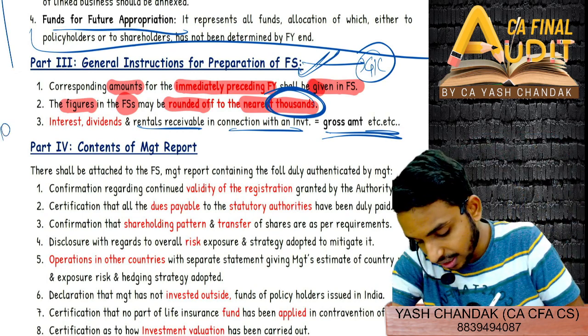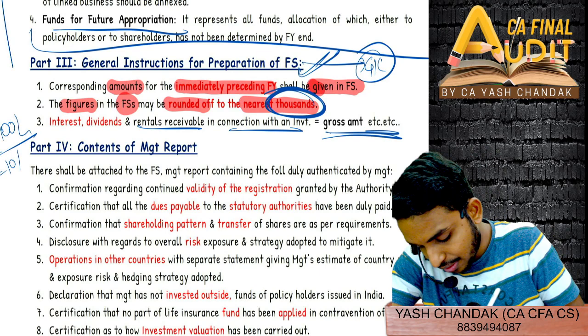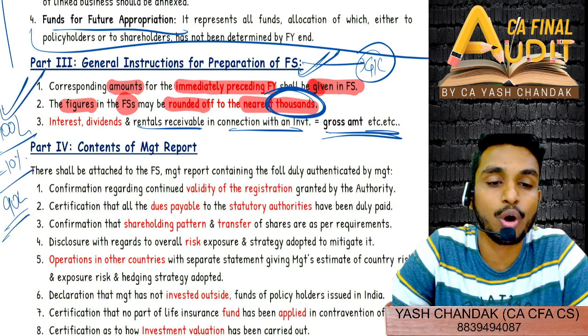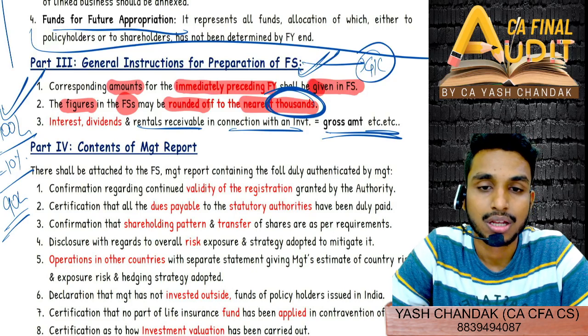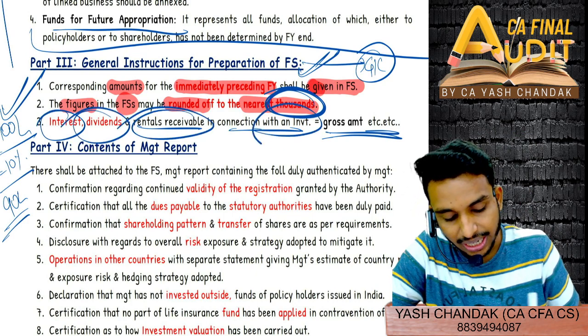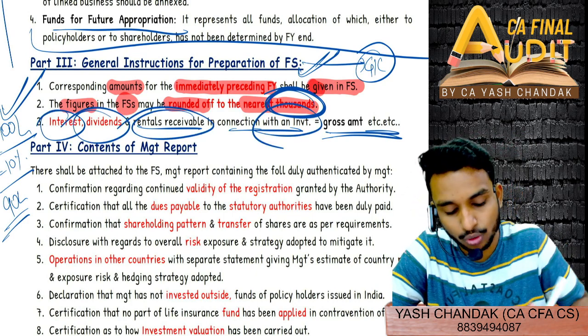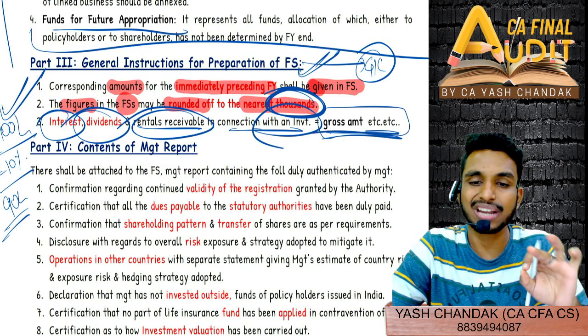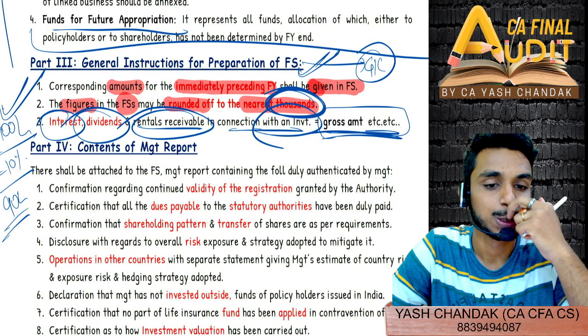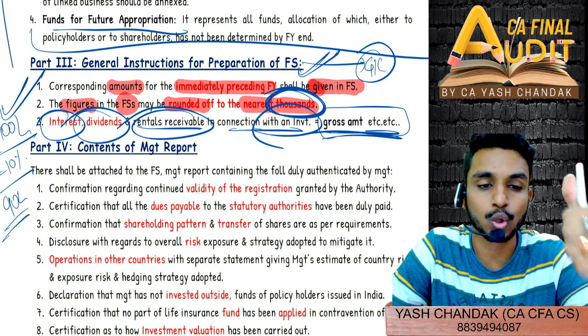If we are receiving 100 lakhs and minus 10%, we receive in our bank account 90 lakhs, then should we show 100 lakhs as our income or 90 lakhs? 100, right? So that is what I have written in short: interest, dividend, rent receivable, in connection with any investment you will receive net amount, but you will show gross amount. Etc. etc. Whatever point you can think of, right?